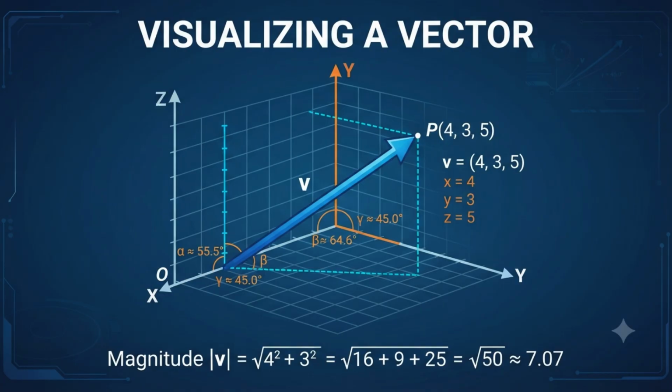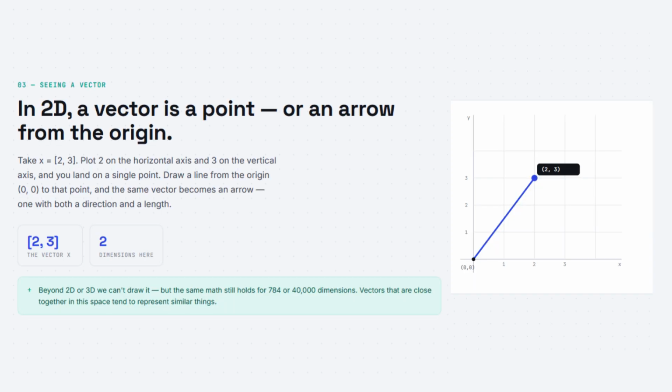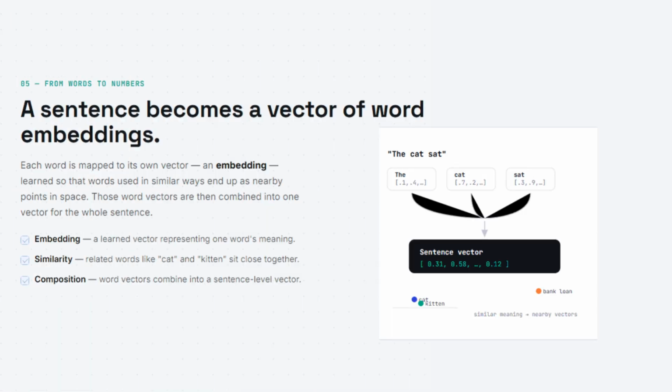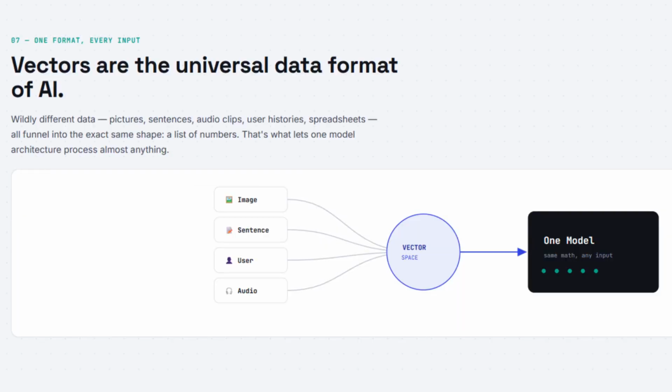Let us visualize a vector. In 2D, a vector is a point at coordinates x and y, or an arrow from the origin to that point. For example, x equals the list of numbers 2 and 3, which is a point at coordinates 2 and 3 on a 2D plane. Here are some examples of vectors. A 28 by 28 grayscale image becomes a vector of 784 numbers, one for each pixel. A sentence becomes a vector of word embeddings. So vectors are how we represent all the complex data we feed into our models.